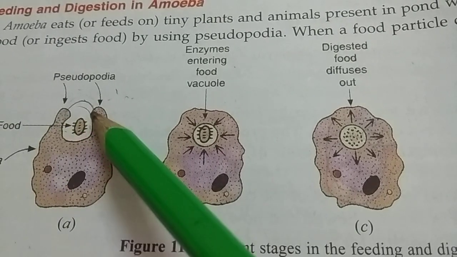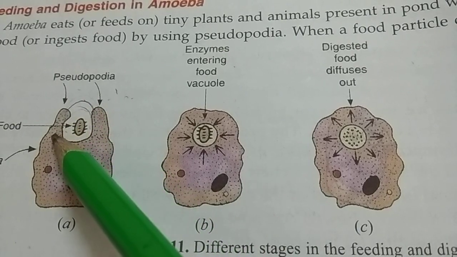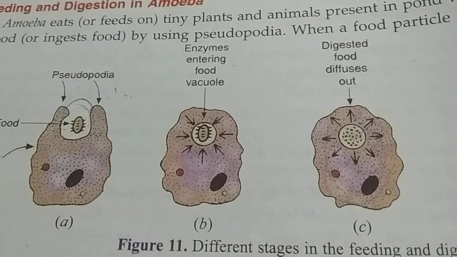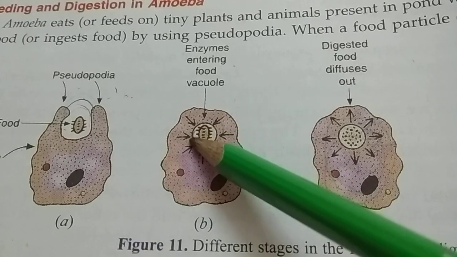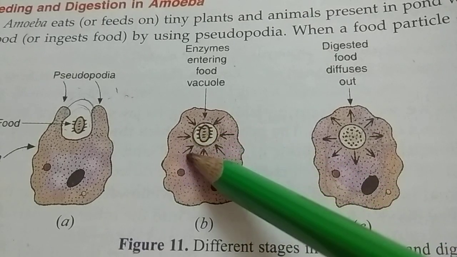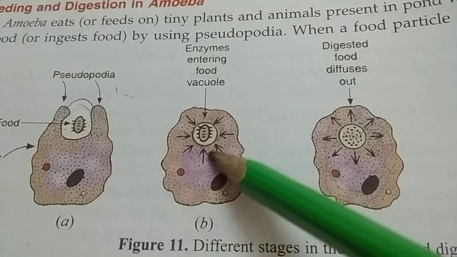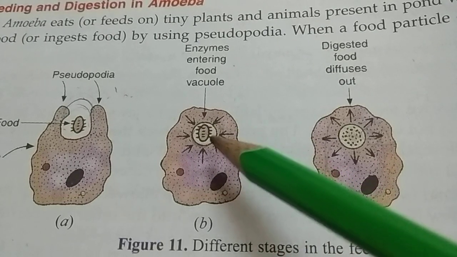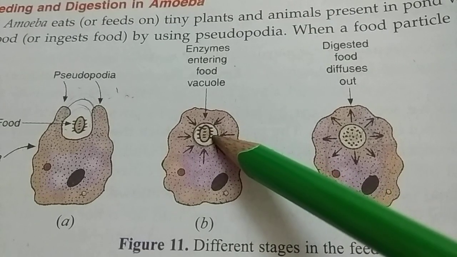Both the pseudopodia join around the food particle and trap it along with a little water, forming a food vacuole. This food vacuole acts like a temporary stomach for the amoeba, and the food is digested in the food vacuole.